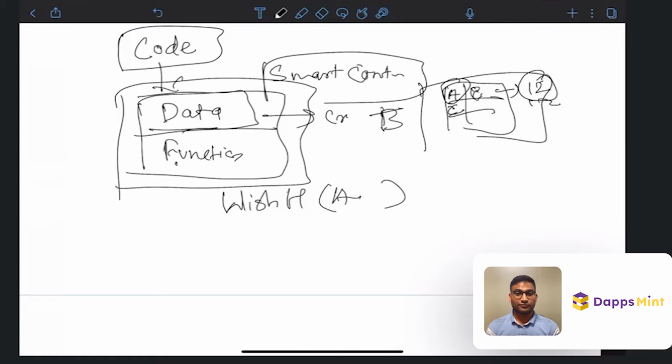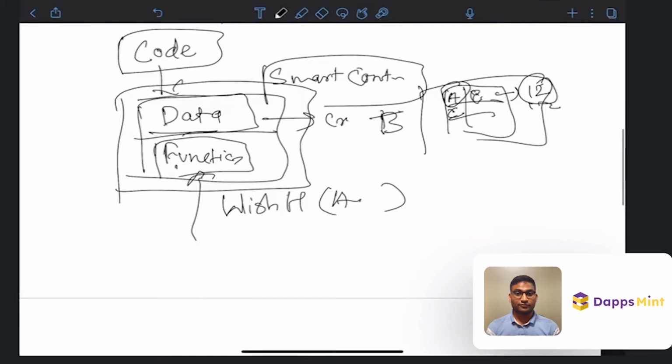Whenever someone calls this function, we call it a transaction. Why do we call it a transaction? Because this data can only be changed through a transaction. Whenever we have to change some data, we call one of the functions from that smart contract that will change that data.